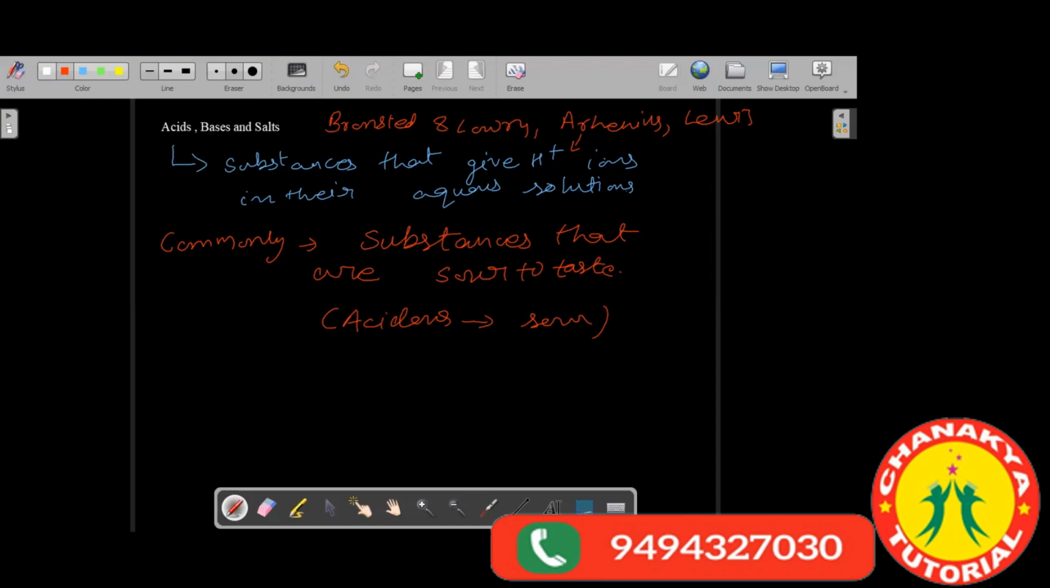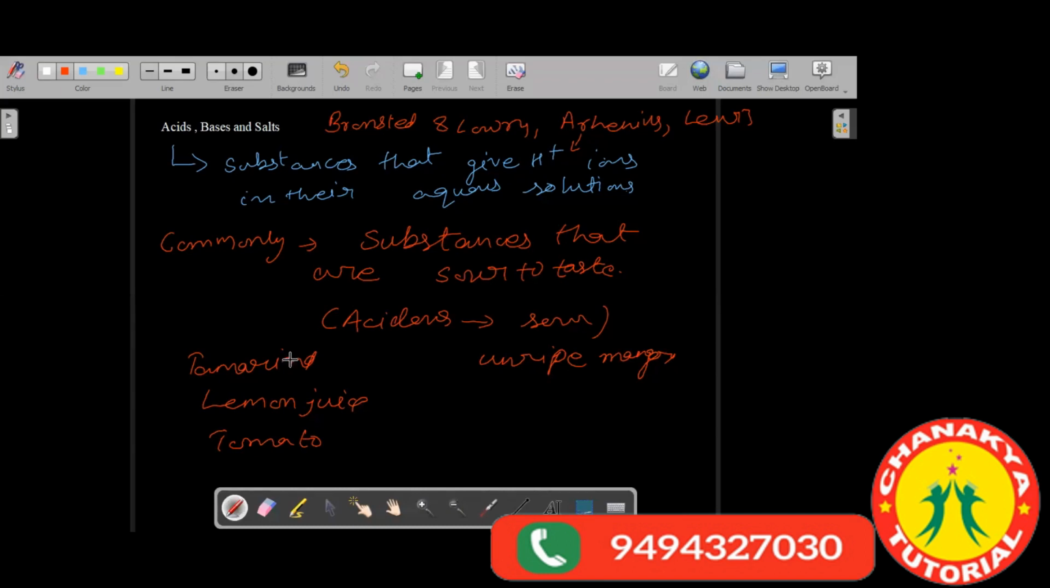For example, we recognize tamarind, lemon juice, tomato, unripe mangoes. So are all these substances sour to taste? Yes, all these substances are sour to taste. Therefore, they must contain some acids in them. And those acids which are found in these substances are organic acids.